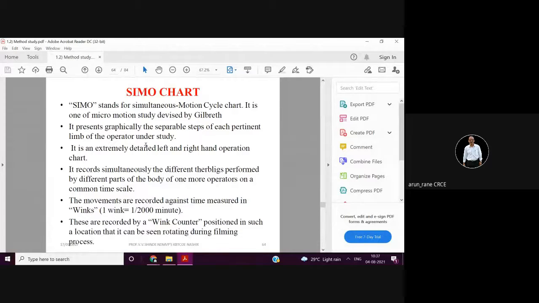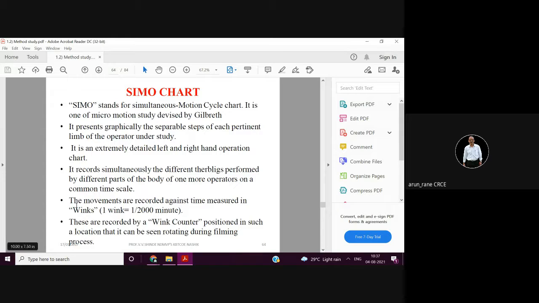SIMO is also devised by Gilbert. So again, we have seen this simultaneous motion cycle chart. A two-handed chart is a SIMO chart. So it is an extremely detailed left and right hand operation chart, and we have taken some examples like signing a letter or assembling a nut, bolt, and washer.